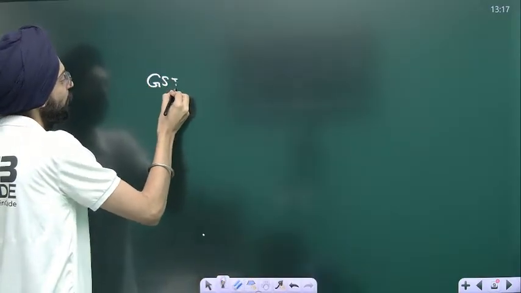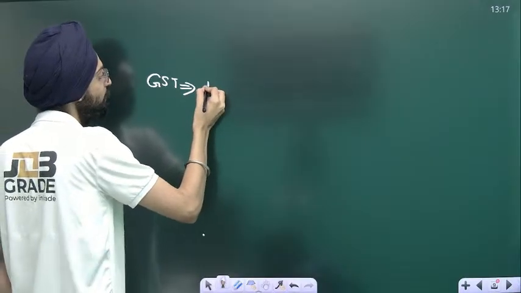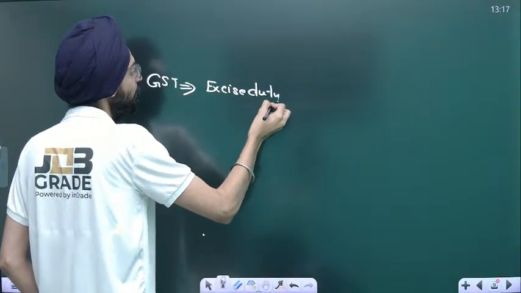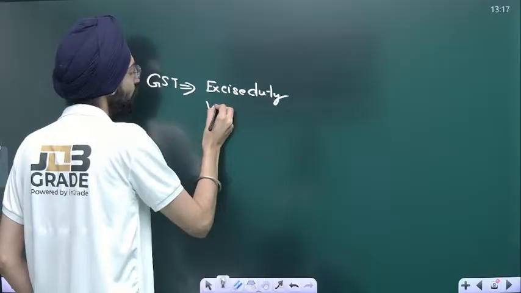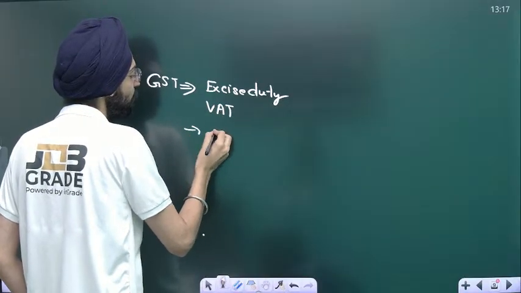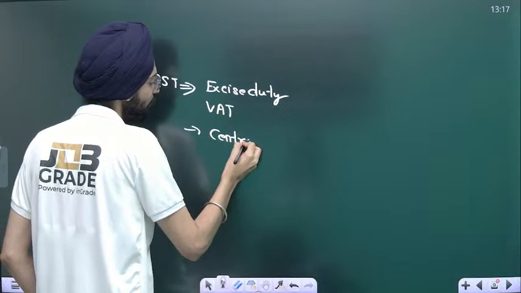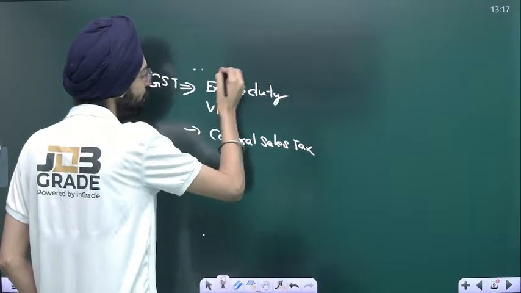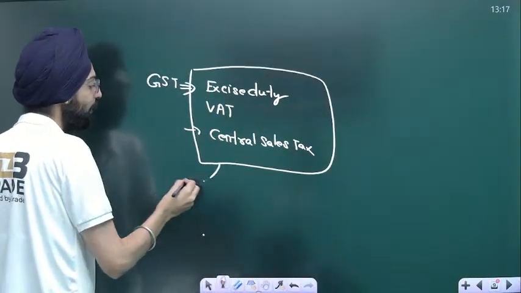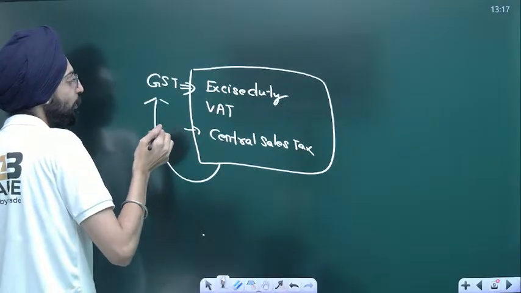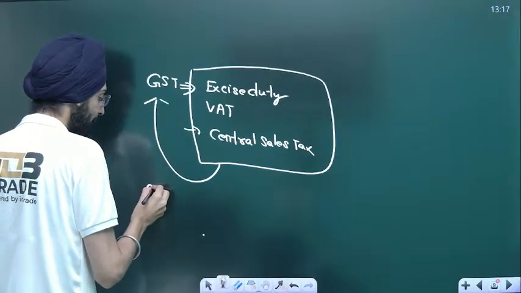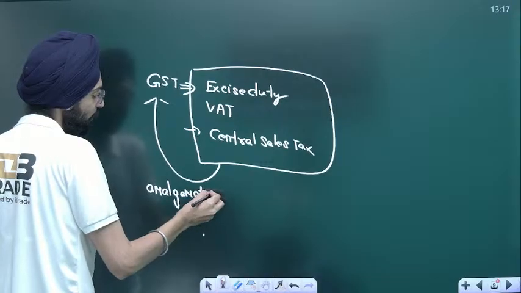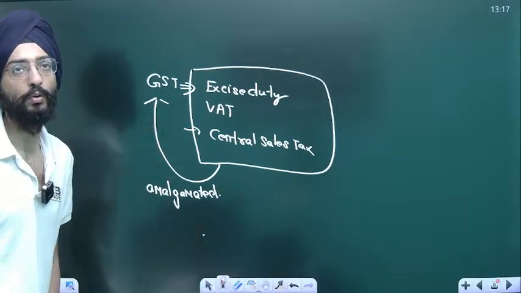To some extent: excise duty, which earlier was an indirect tax, value added tax (VAT), and central sales tax. All these were amalgamated into GST. I hope you got these points.